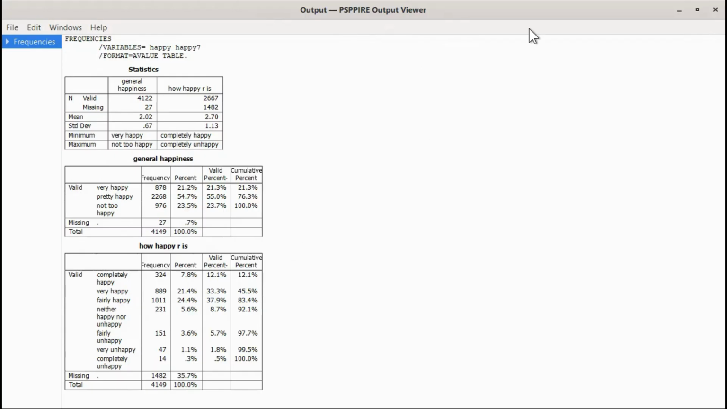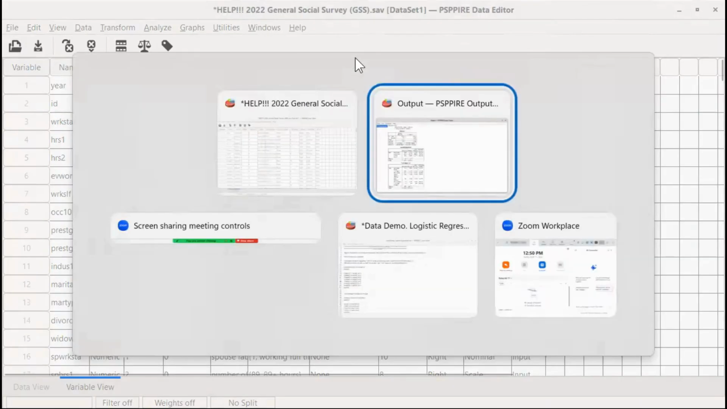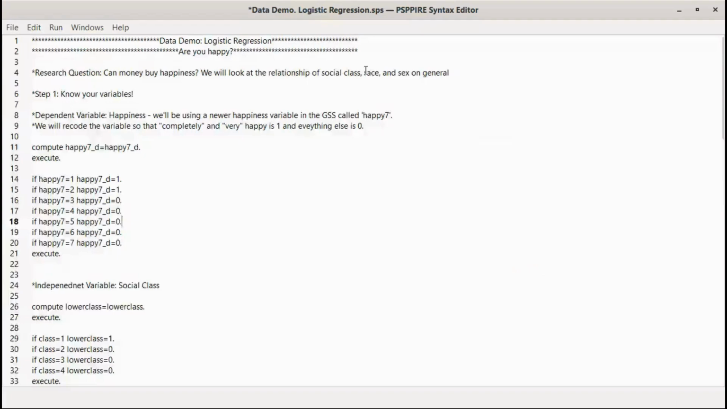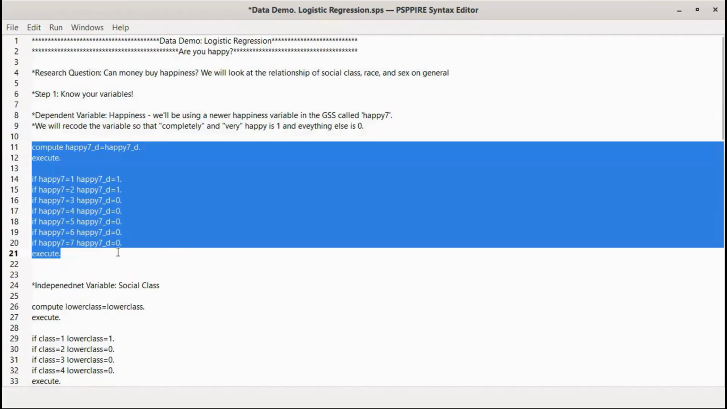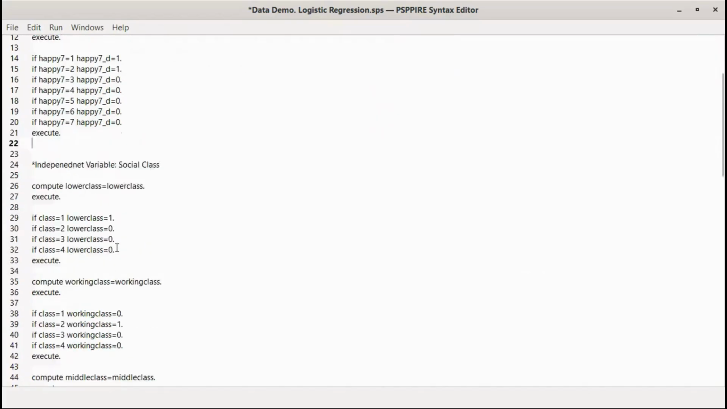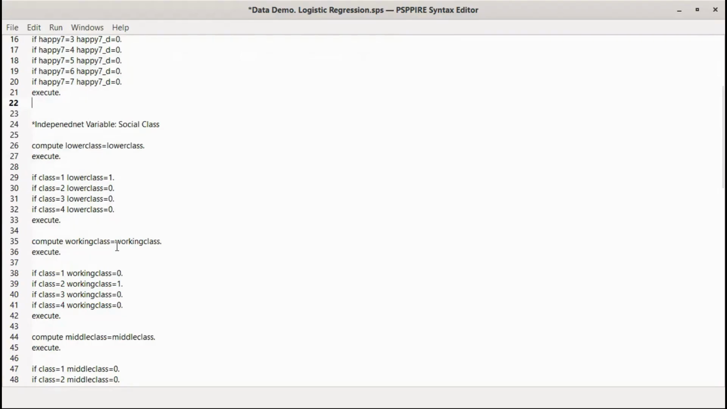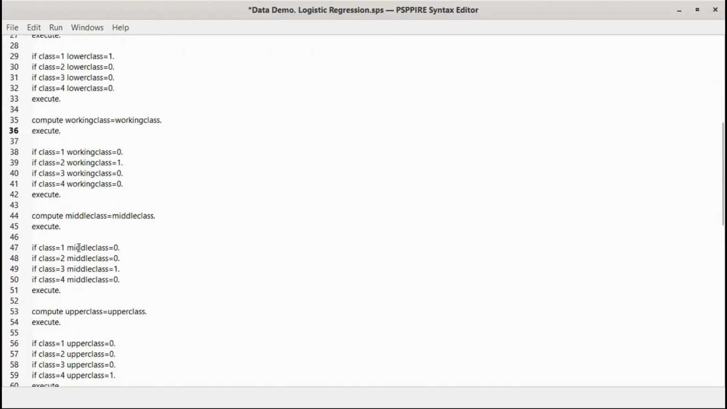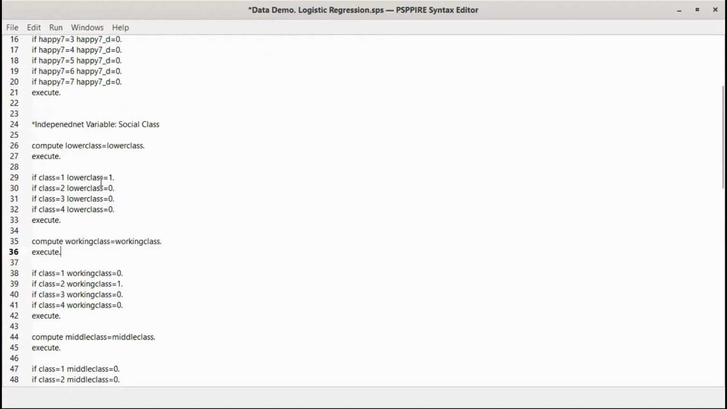So how are we going to do this with syntax? Let's walk through the syntax here real quick. Here's happy 7. I created a dummy called happy7_D. We don't have time in this video to cover how to make dummies; hopefully you've already learned this. The completely and very happy people are coded 1 and everyone else is coded 0. Here's social class. Since there are 4 groups, we need 4 dummies, which I called lower class, working class, middle class, and upper class. You can see how I coded those.